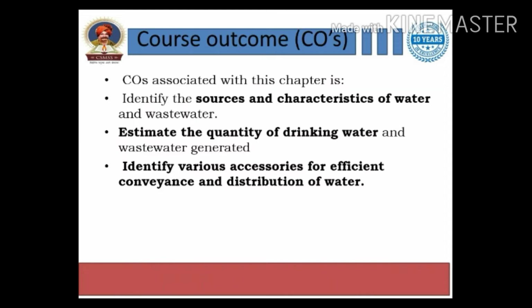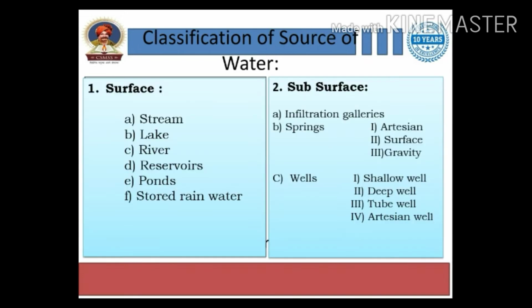Chapter 1. Chapter 1 consists of course outcomes. Course outcomes for chapter 1 are: identify the sources and characteristics of water, estimate the quantity of drinking water, and identify various accessories for efficient conveyance and distribution of water. These are the major outcomes of this chapter.